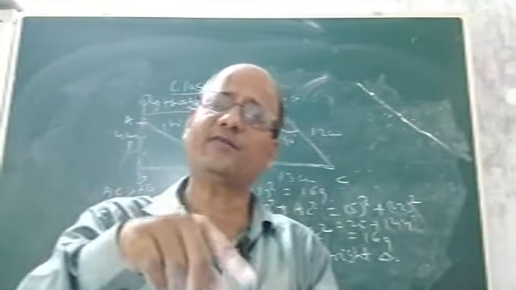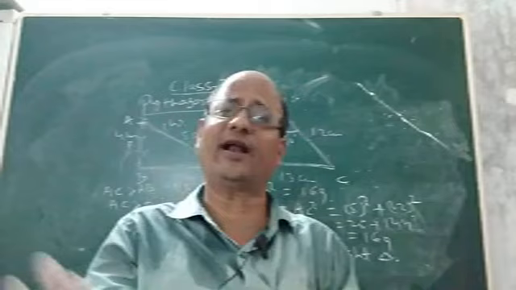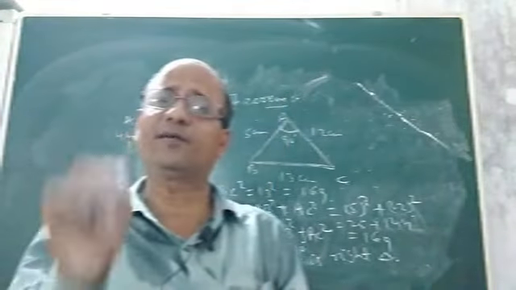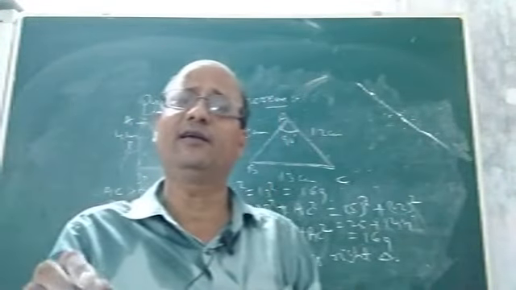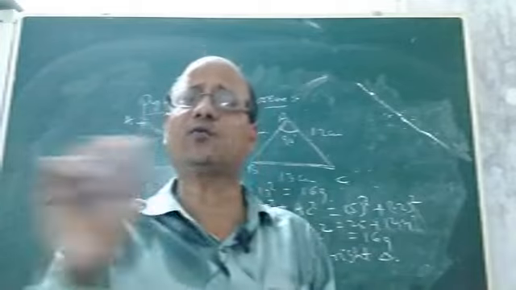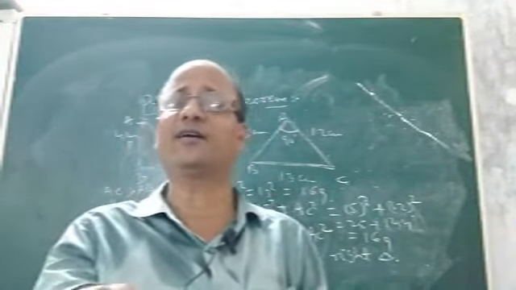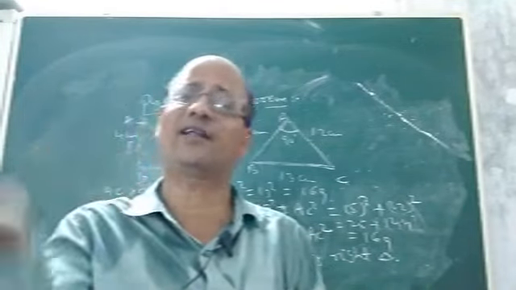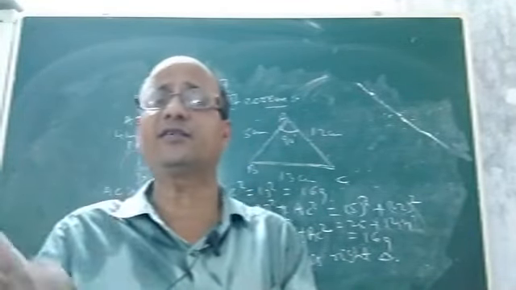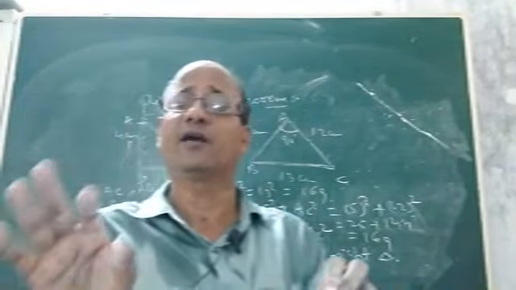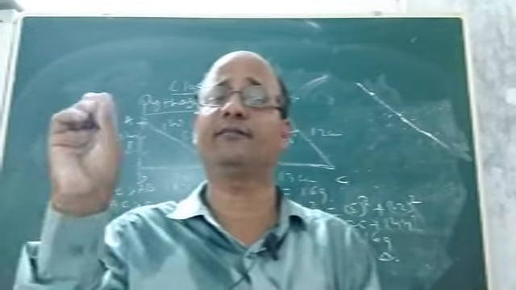And what is the converse? The converse is: in a triangle, not a right triangle, in a triangle, if the square of the greater side is equal to the sum of the squares of the other two sides, then the angle opposite to the greater side will be 90 degrees. That is, the triangle will be a right triangle. So this is what the converse of Pythagoras theorem is.